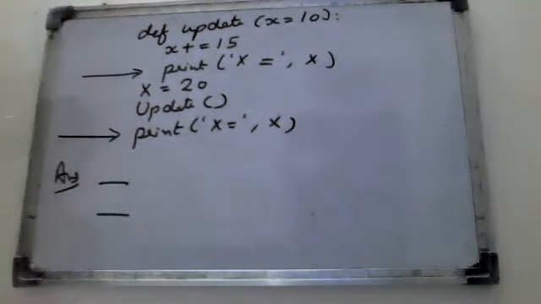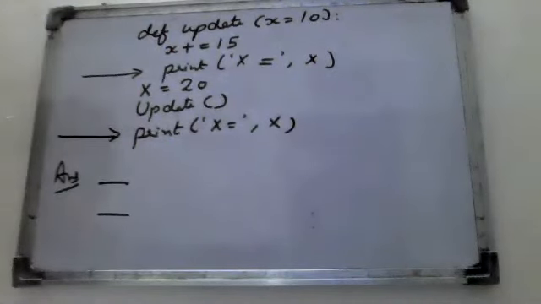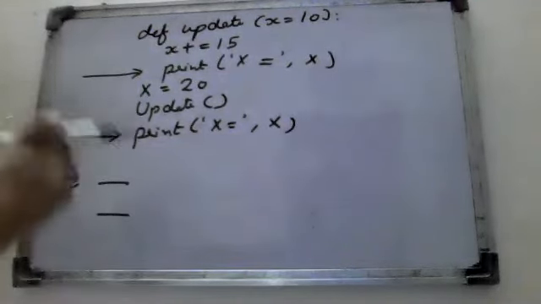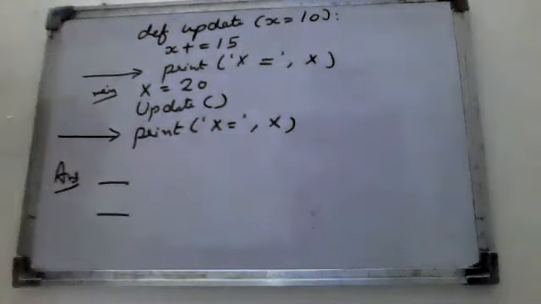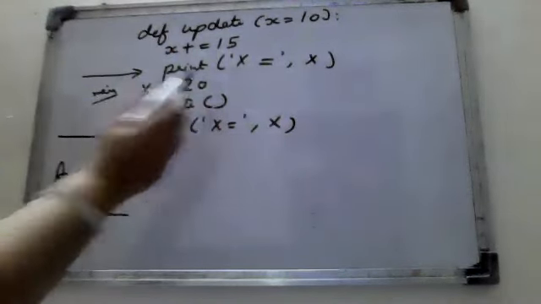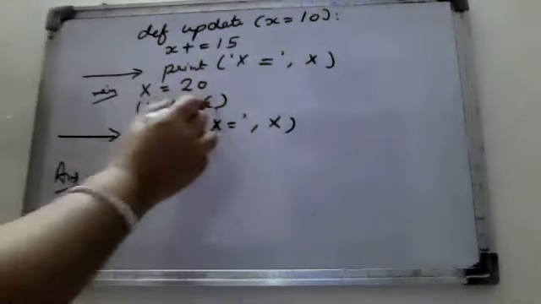Obviously every time the program starts, it first just gives the definition, and after that it will move to the main program. So the main program starts from here only. In the starting, X is equal to 20. It's okay. After that, the update function.